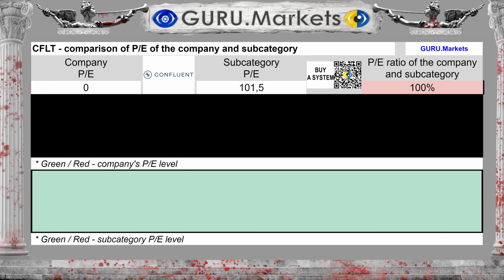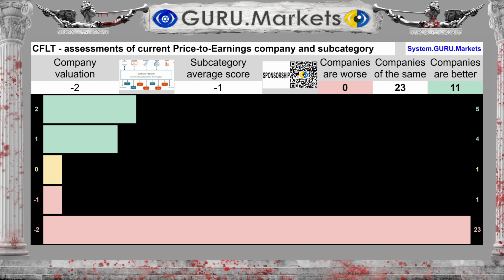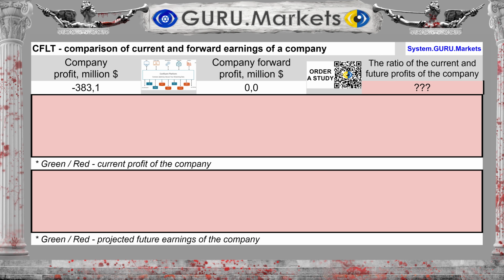The company's stock price to profit ratio is 0, with an average for the subcategory of 101.5, which is significantly worse than the average for the subcategory. An assessment of the company's stock price to its profit in comparison with companies in the subcategory: Very bad, -2 points. Profit for the last 12 months was -$383 million.